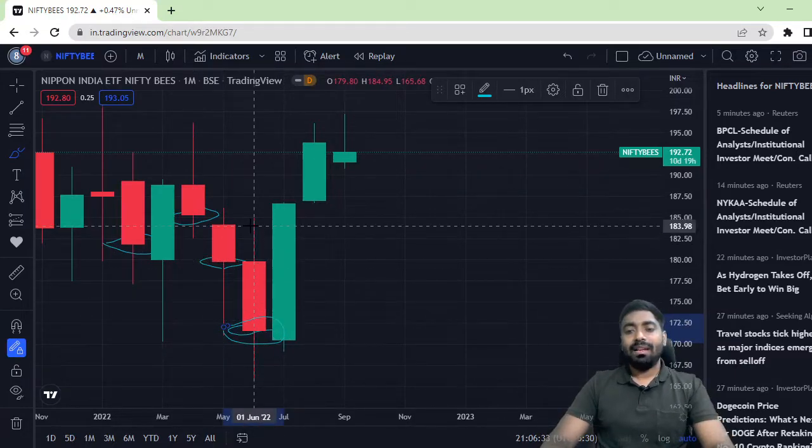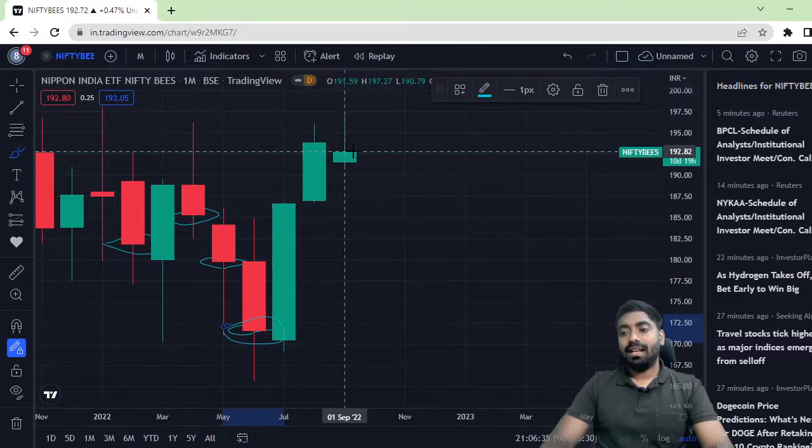Right now, see what happened: my Nifty is trading at around 192. That means I am getting a return of around 12 rupees. If I divide 12 rupees by 180, what is the return? It is roughly around 7.5 to 8%.